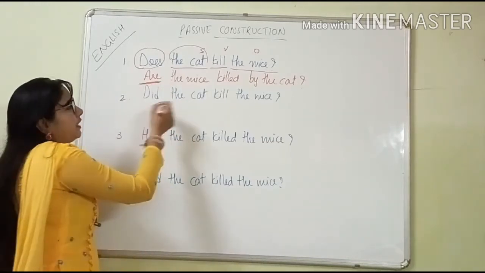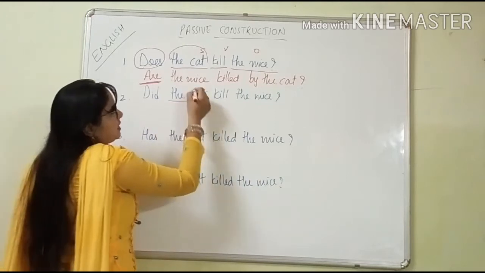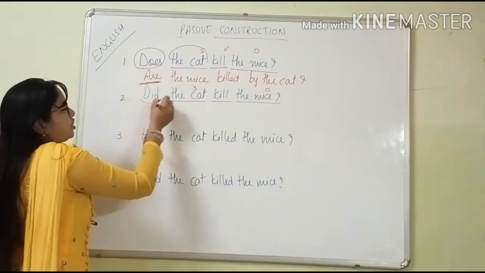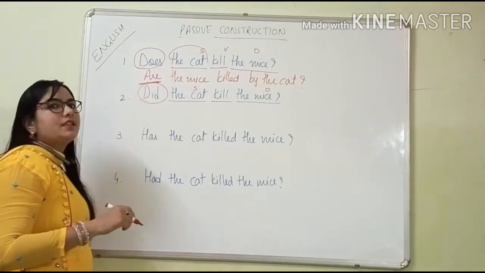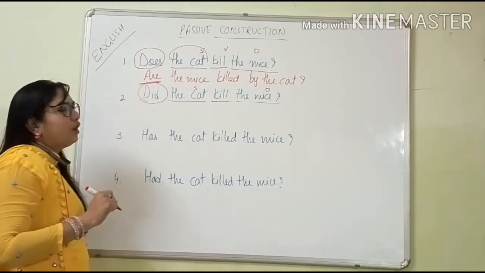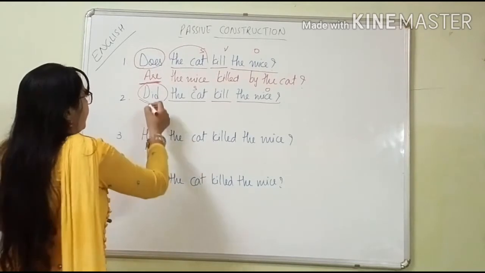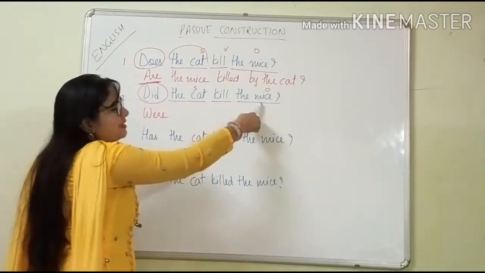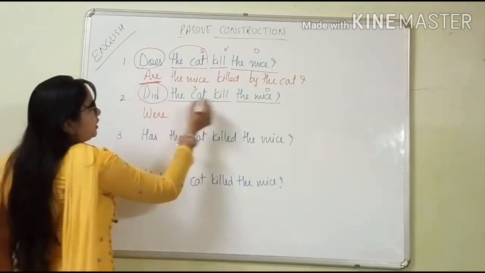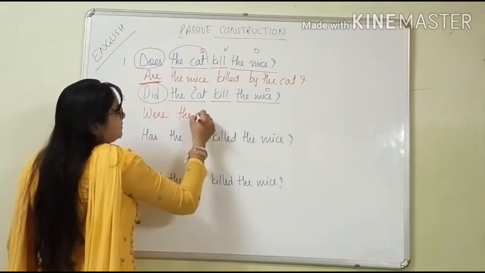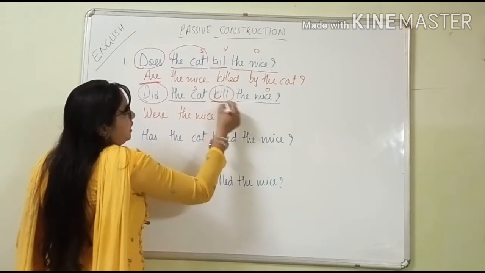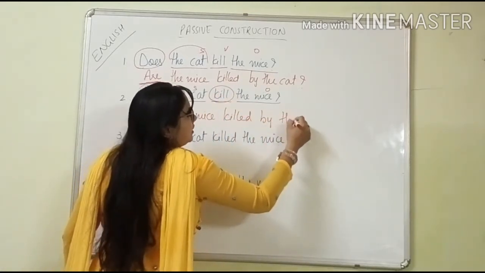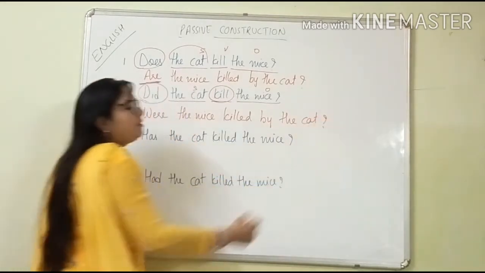Next one, did the cat kill the mice? This is the subject, this is the verb, and this is the object. But here the question word is there. Did. Did is the past tense. So what will we keep here? Instead of did, were. We will not keep here was because the mice is the plural form. Were the mice, instead of kill, we are keeping here killed by the cat and the question mark. Okay.